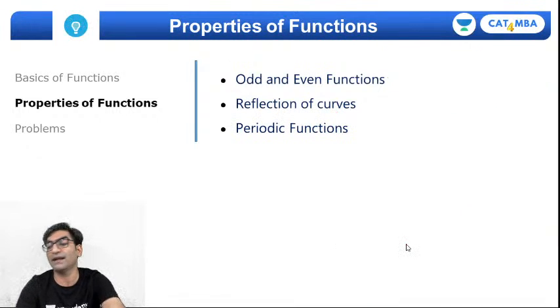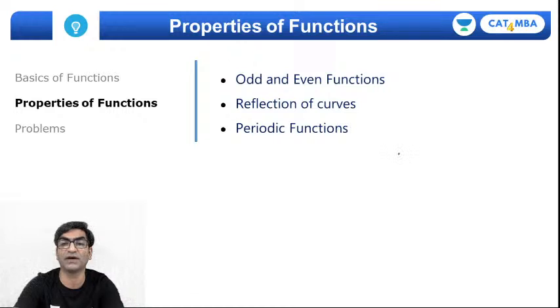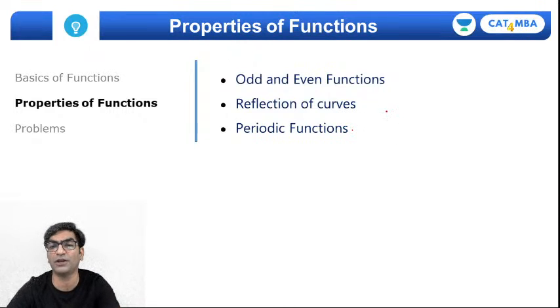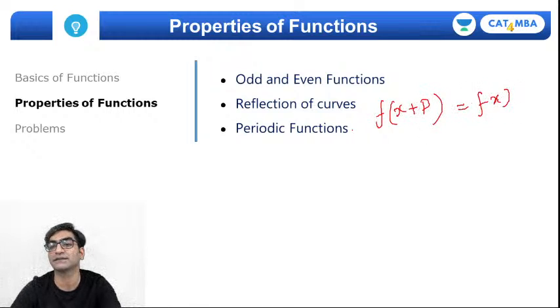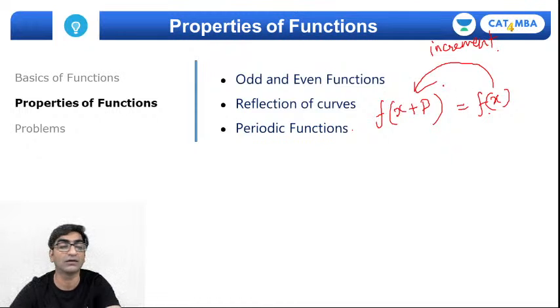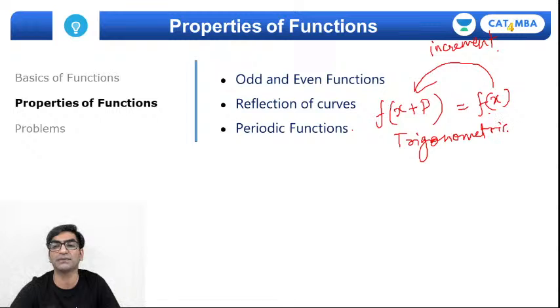Okay. Then comes the property of periodicity, right? Functions can also be periodic in nature. What is a periodic function? A periodic function is one where f of x plus p is equal to f of x, right? It means we incremented x, but the function value did not change. That's called a periodic function. All your trigonometric functions are periodic. Which ones am I talking about? Sin x, cos x, tan x. All of these are periodic.